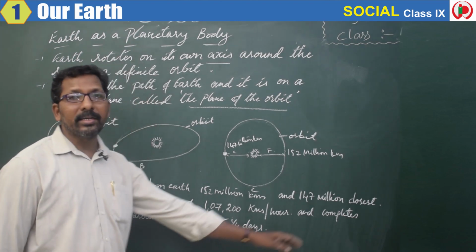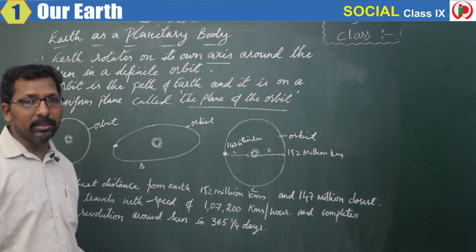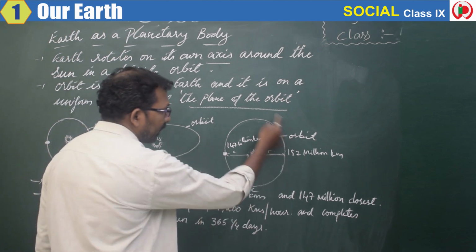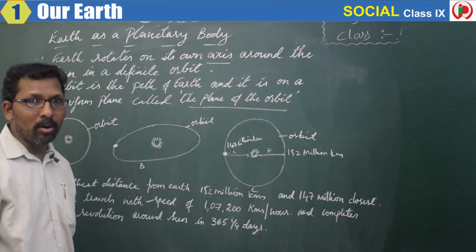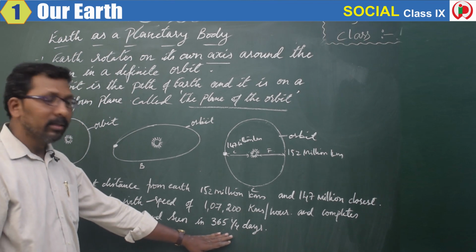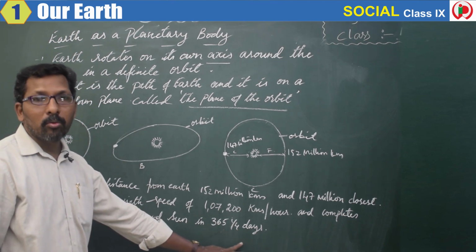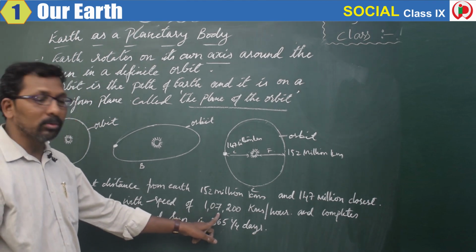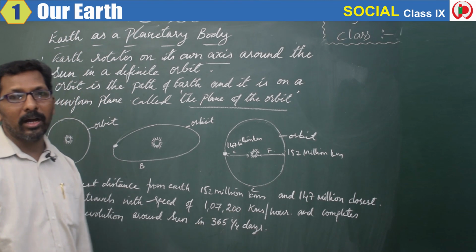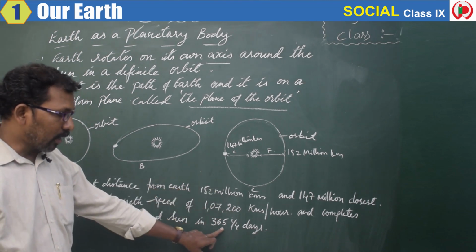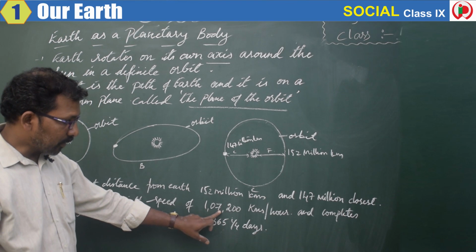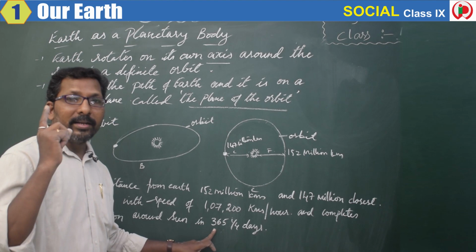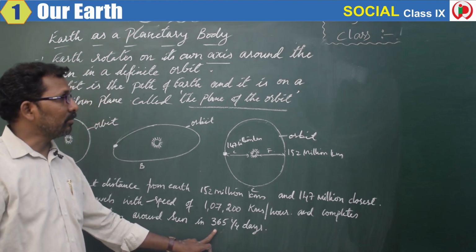And moreover, it completes the revolution of the sun, which means it completes one rotation around the sun in 365 and a quarter days with a speed of 1,07,200 kilometers per hour. With this speed, it completes one revolution around the sun.